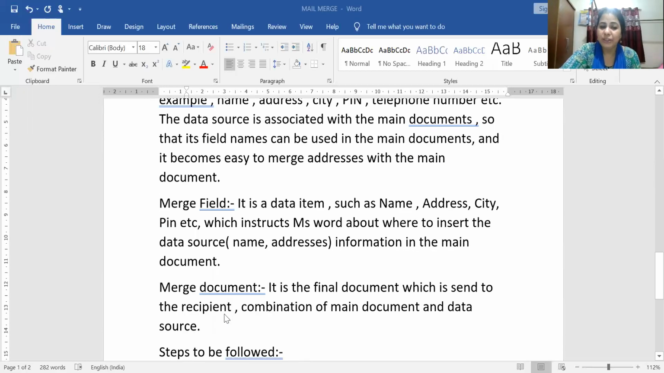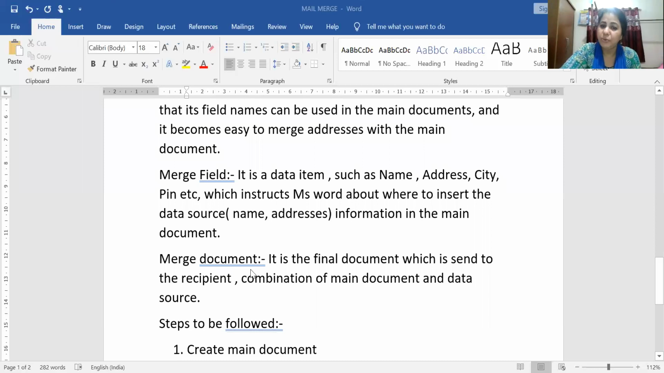Okay, so that is your third letter, that is the merged document. It is the final document which is the combination of the theme and the data source. That is the combination of the address and the theme. That is the last document, the merged document.